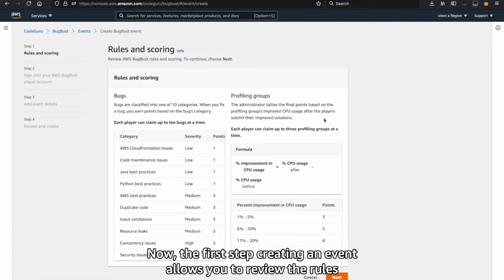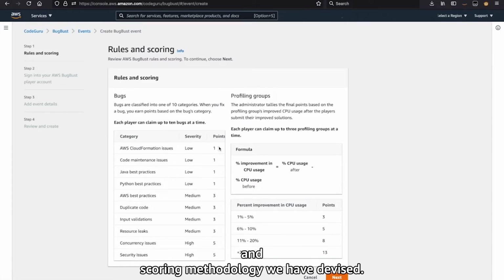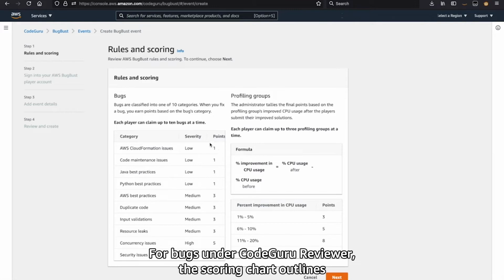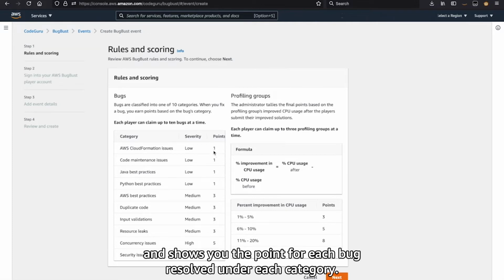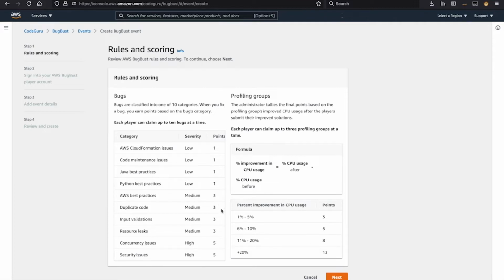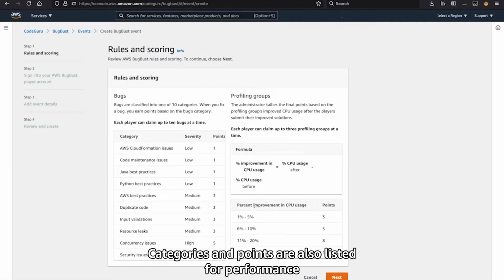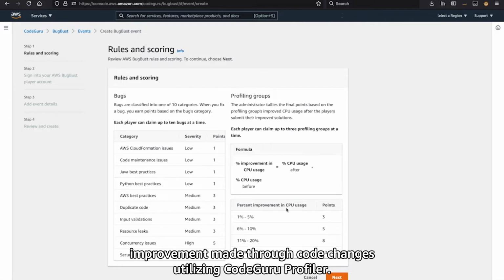Now, the first step of creating an event allows you to review the rules and scoring methodology we have devised. For bugs under CodeGuru Reviewer, the scoring chart outlines the 10 categories bugs will be classified under and shows you the points for each bug resolved under each category. Categories and points are also listed for performance improvements made through code changes utilizing CodeGuru Profiler.